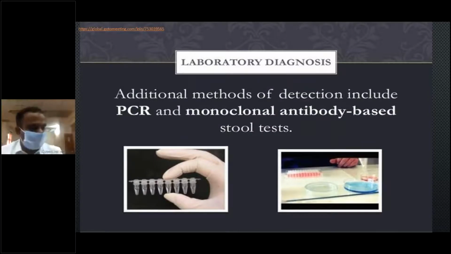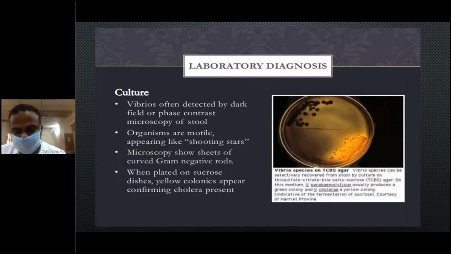Laboratory diagnosis methods are two. One, as I already said, is plating media, enrichment media, and transport media. First, you have to transport the stool and add it to the enrichment media. Later, you have to culture. Other methods are PCR, monoclonal antibodies, and stool stains. They are very costly. So laboratory diagnosis is by culture, the TCBS yellow colored cultures.